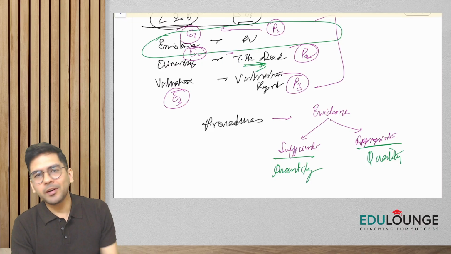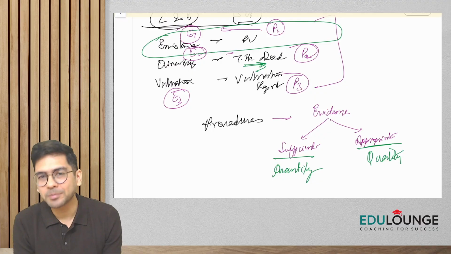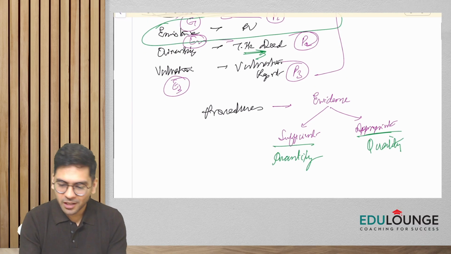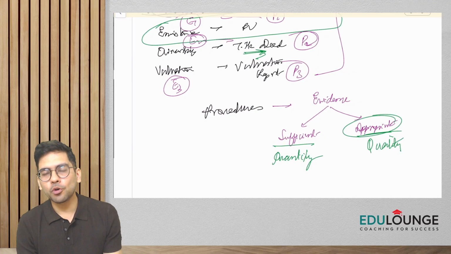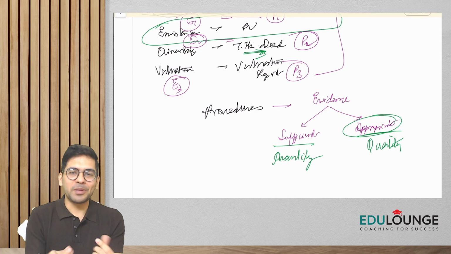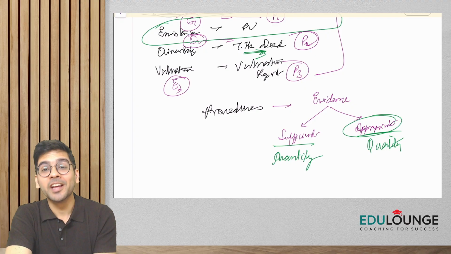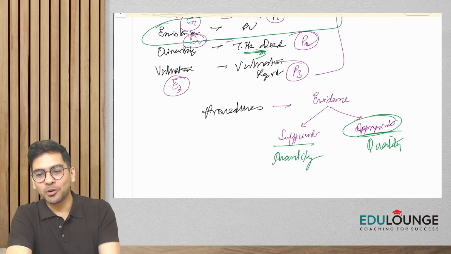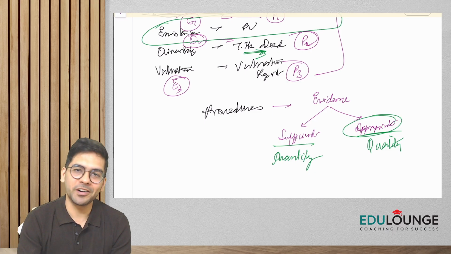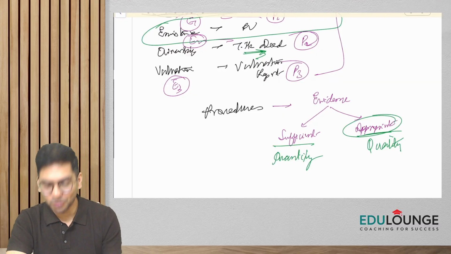So even after insisting, let's say as an auditor, they only give you photocopies, perhaps you would not be very much satisfied, right? Why? Because it is not appropriate audit evidence. The quality of photocopies, of course, is not about the paper quality, but the quality of evidence is not as high as the original, right? So as an auditor, guys, when we apply procedures, we need to ensure that we obtain both sufficient and appropriate audit evidence. We'll discuss more about this in SA 500, but for the timing, I'm assuming you're fine with it.